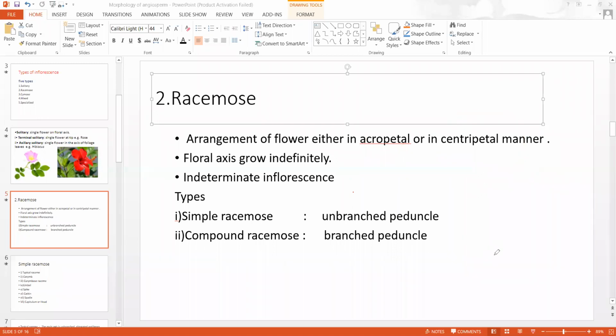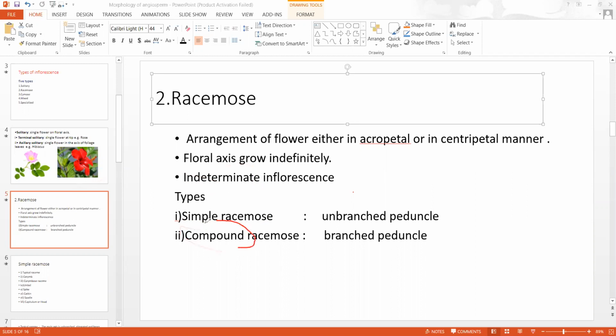So in racemose inflorescence, old flowers are at the base and young flowers are at the apex, so the apex can grow in size. This is called indeterminate inflorescence, because the floral axis grows in size as there is a bud at the top. And there are two types of racemose inflorescence: simple racemose inflorescence and compound racemose inflorescence.